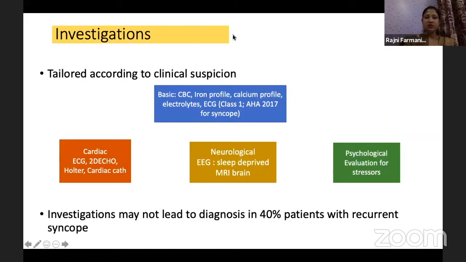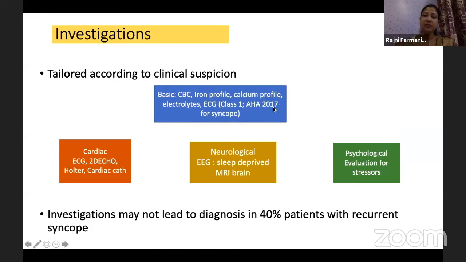So investigation is tailored according to clinical suspicion. The basic investigations are CBC, iron profile and calcium profile. If you have specific clues, like the child has pallor, you'll go for the iron profile. In a small child who has breath holding spells, you will go for iron profile and CBC. If the child has tingling sensations or a history of tetany, you'll go for the calcium profile, especially in adolescents. The electrolytes, if there are specific clues.